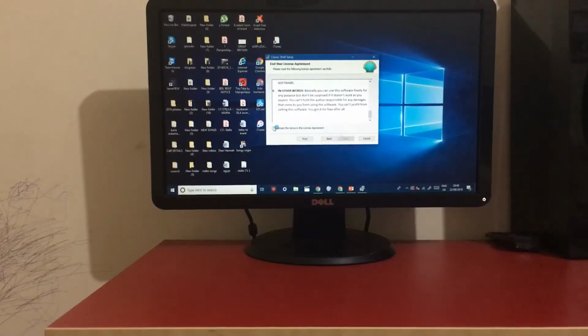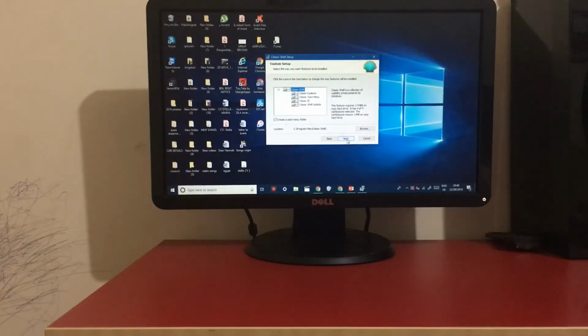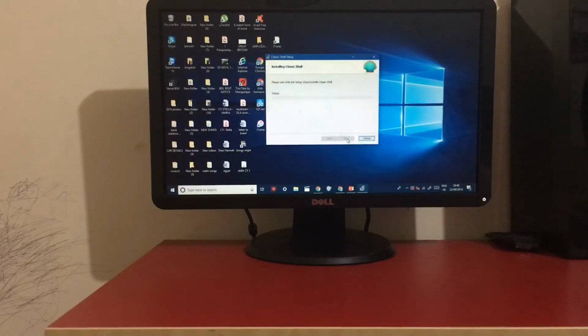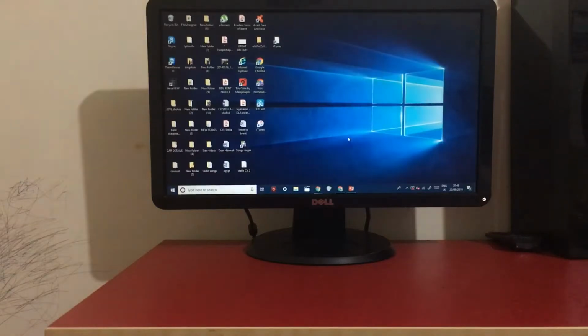Accept the agreements and services. Click Next, click Next, click Install, click Yes. And then untick View Readme file, then click Finish. Put your cursor on the Windows Start menu button.